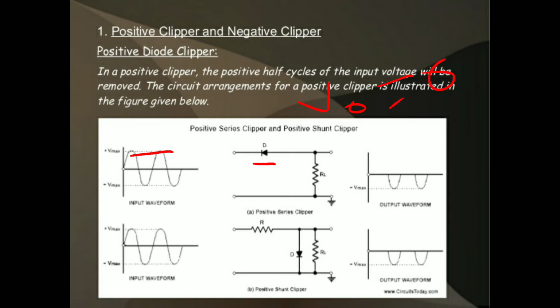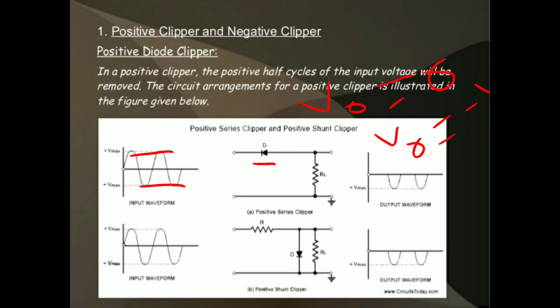Let us consider the negative half cycle. During the negative half cycle, the diode goes to the forward bias condition. In forward bias condition, the diode conducts and all the input voltage is passed to the output. In this condition, Vout is equal to minus Vm.